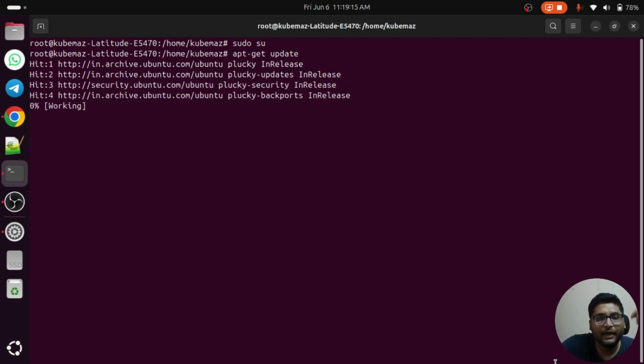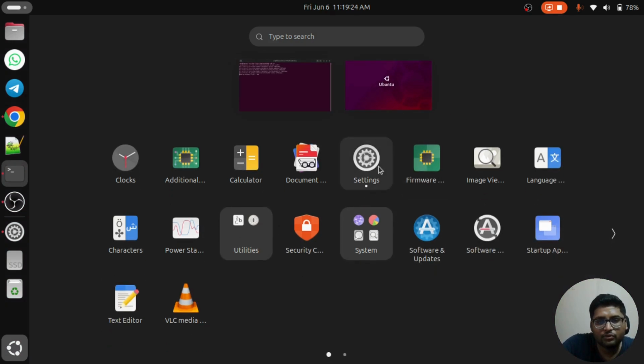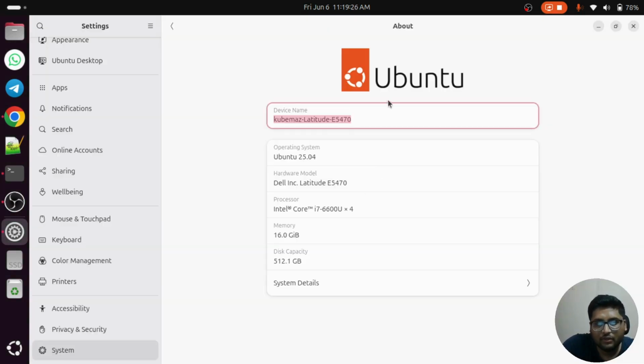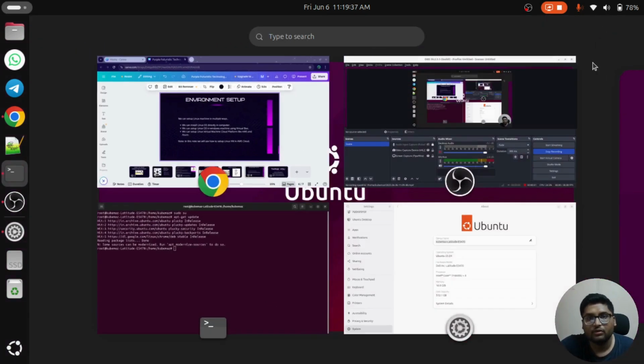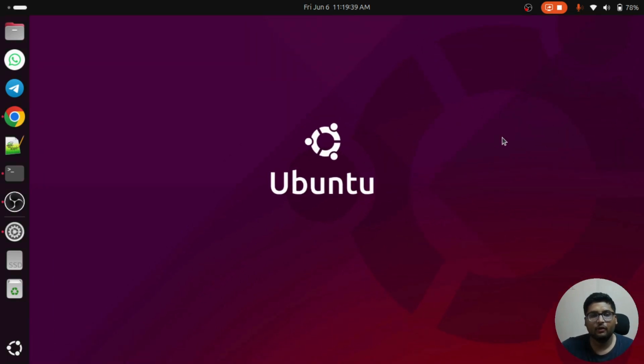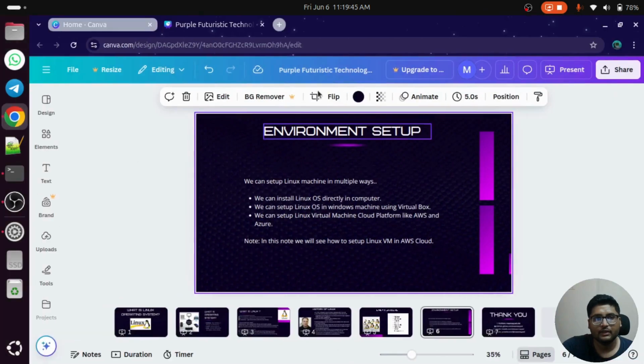It's updating properly, it's the latest update. Okay, it's working. Also, I'm using Ubuntu 25.04 operating system version. It's the latest operating system of Ubuntu. So this is the Ubuntu operating system interface. Okay, understand?